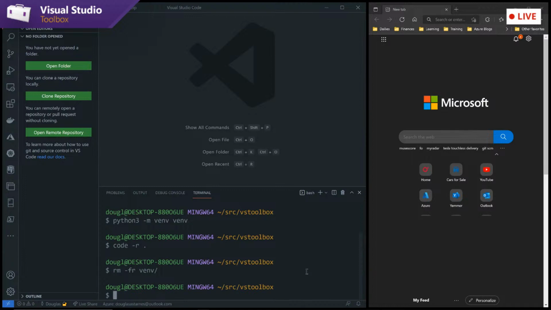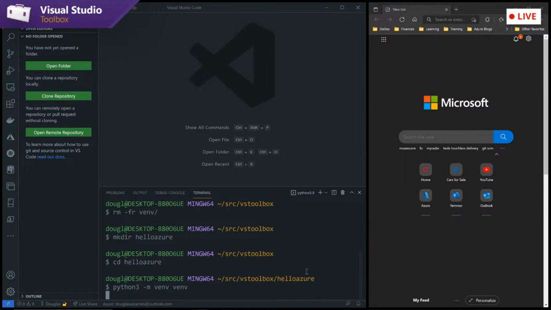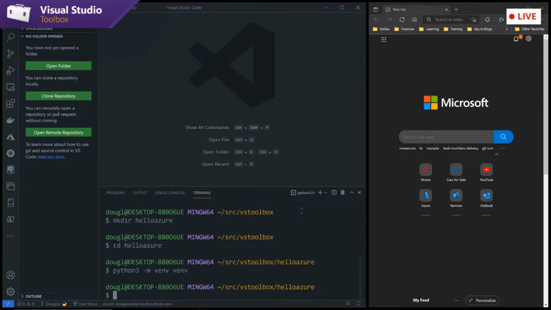Okay, so let's do this. Make directory hello-azure. Okay, so cd hello-azure, and let's just do that again. And by the way, I've got the latest version of Python from the Microsoft Store installed here. Okay, now let's try this again. code -r dot.